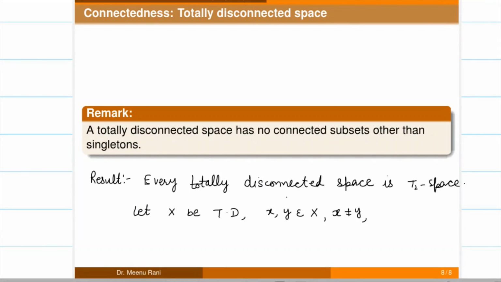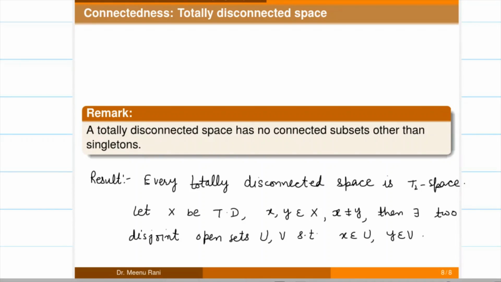so then from the definition of totally disconnected space, there exist two disjoint open sets U and V, such that x belongs to U and y belongs to V, such that X is equal to U union V here.